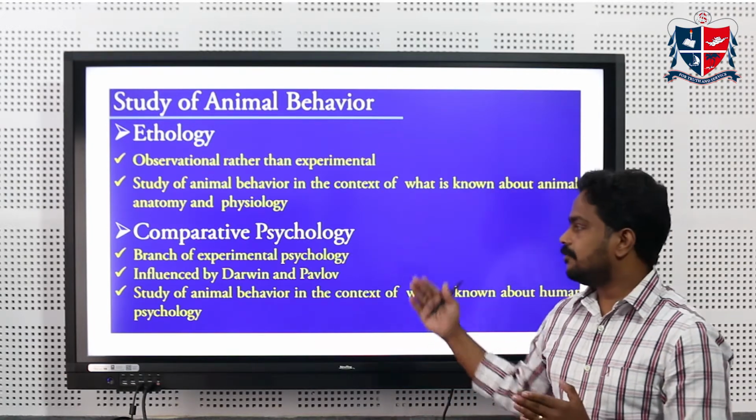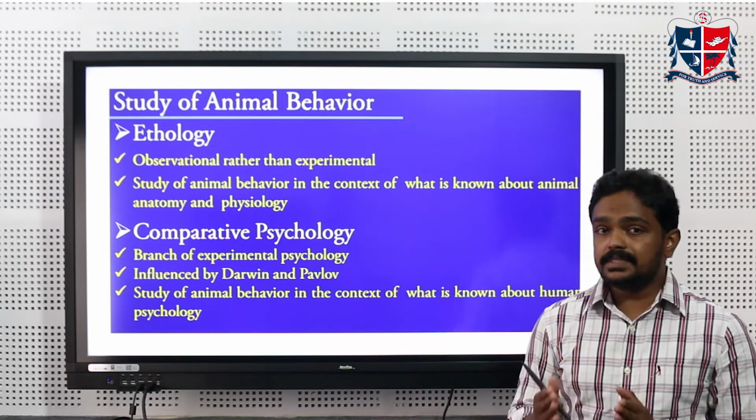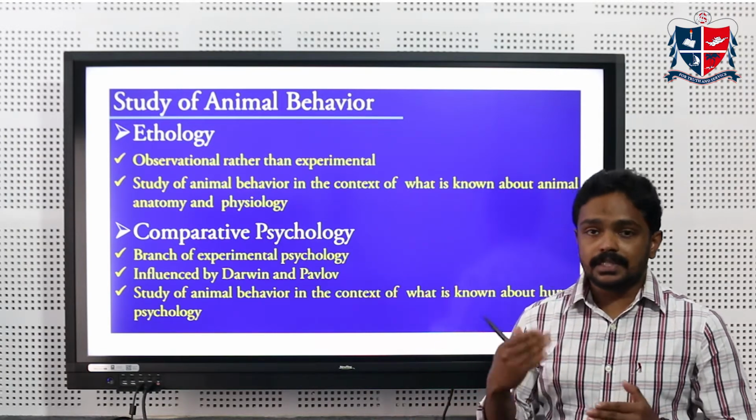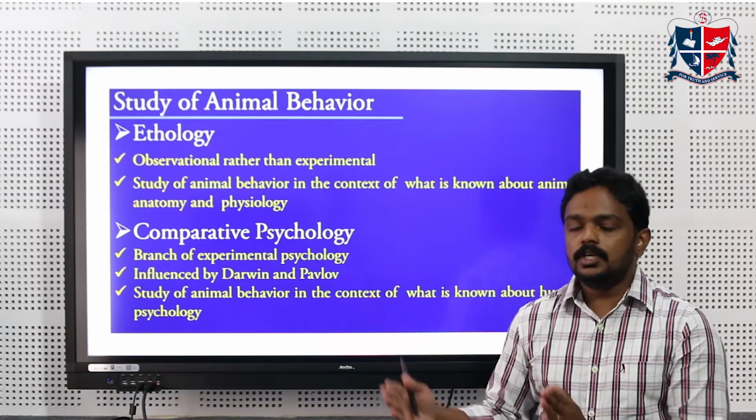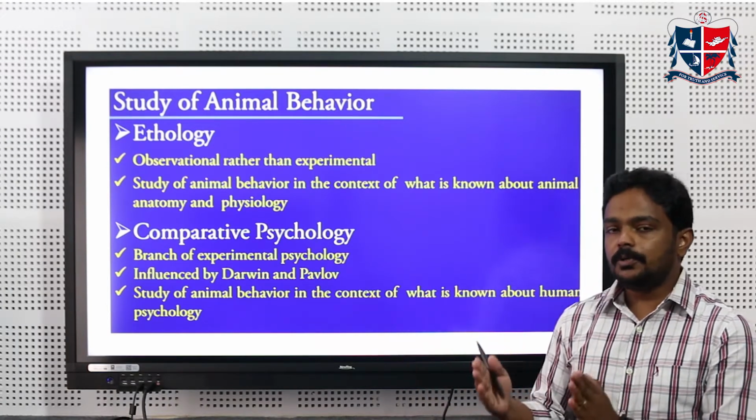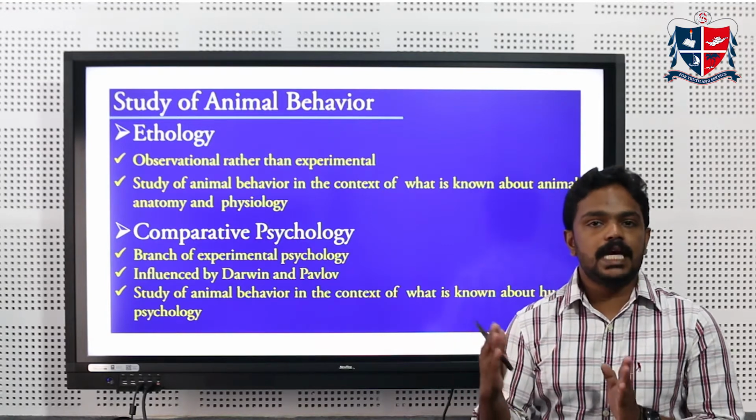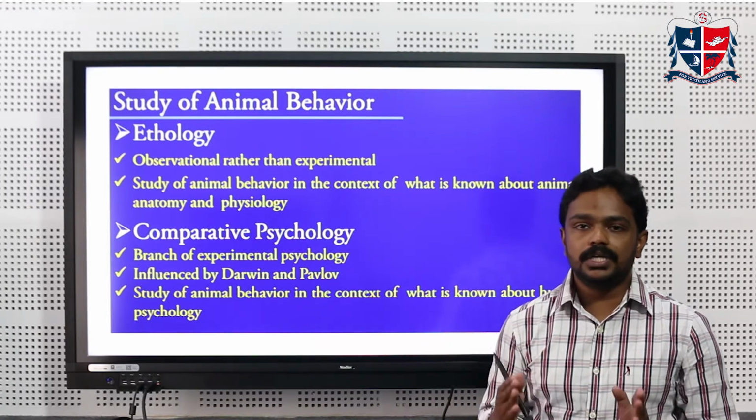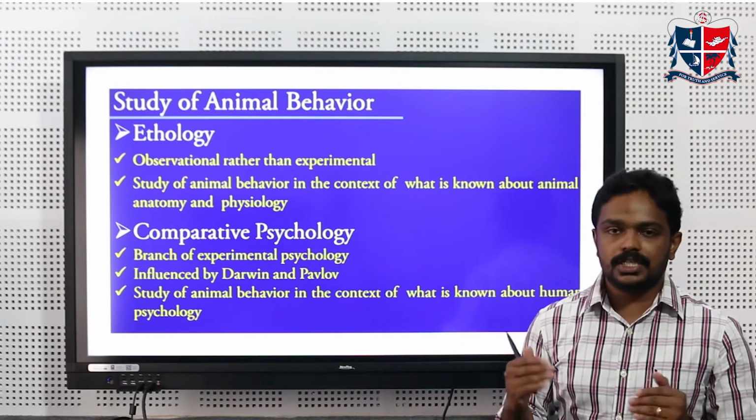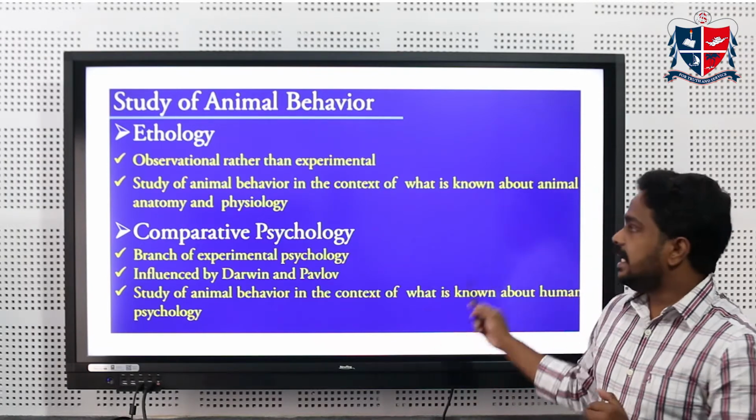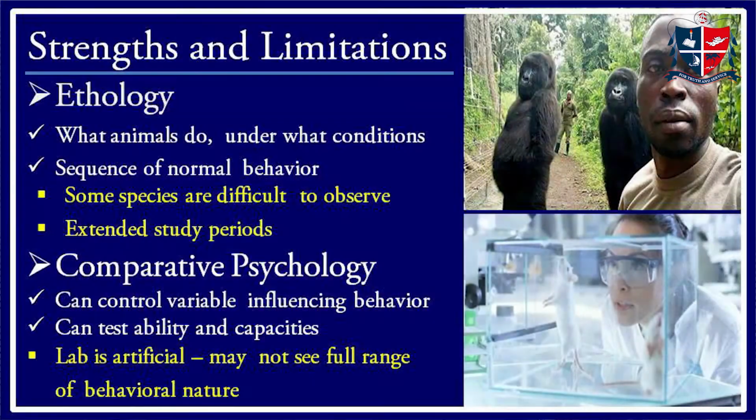But on the other side, comparative psychology is based on experimental aspects. Rather than going into the natural condition, they are limited to the experimental aspects. So the developmental traits of these animals can be studied only according to human psychological aspects rather than natural conditions. Depending on that, it also has its own strengths and limitations.